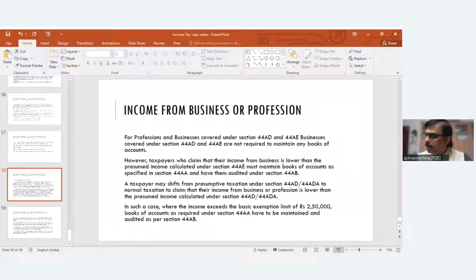And interestingly, once you opt for a presumptive tax, can you declare an income higher than your 8%?